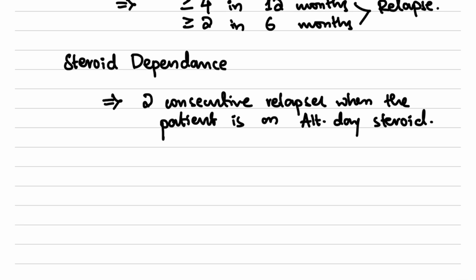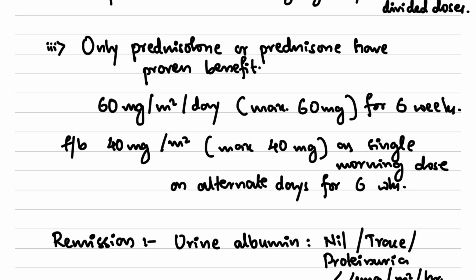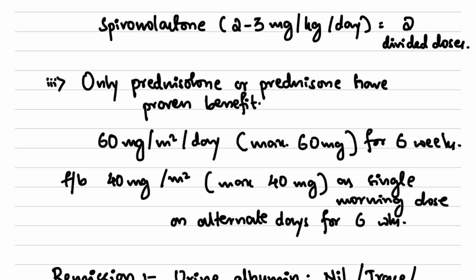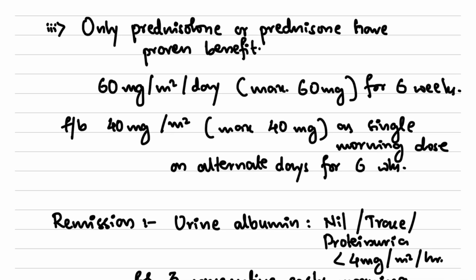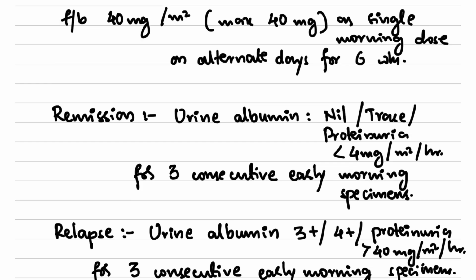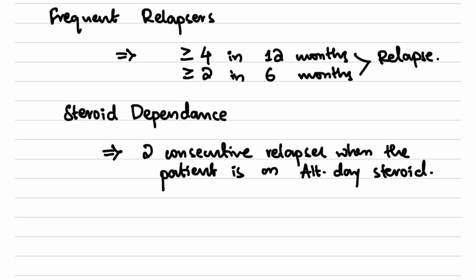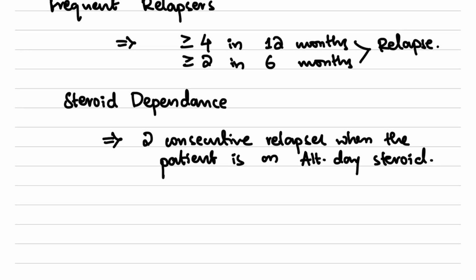In this case, we are giving 60 mg per meter square per day, maximum 60 mg, for up to 6 weeks every day, followed by 40 mg per meter square per day, maximum of 40 mg, as a single morning dose on alternate days. When the patient is taking this single morning dose on alternate days and has 2 consecutive relapses, then we can say that the patient is steroid dependent.